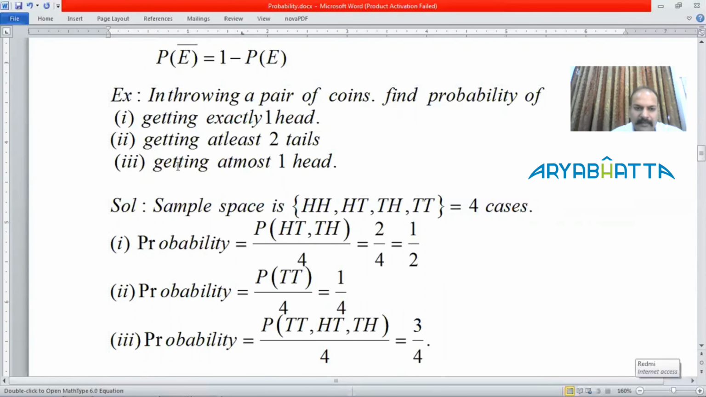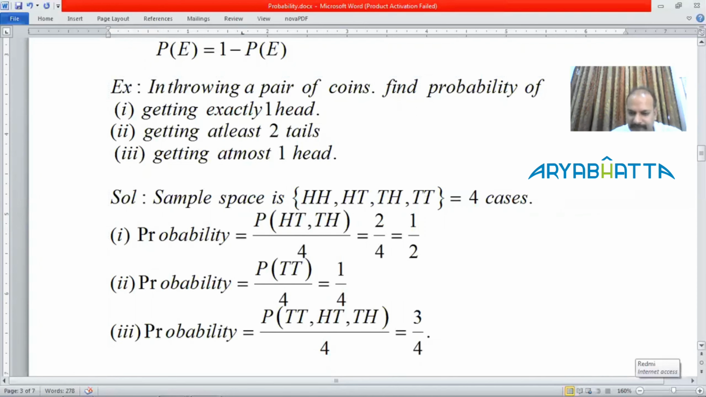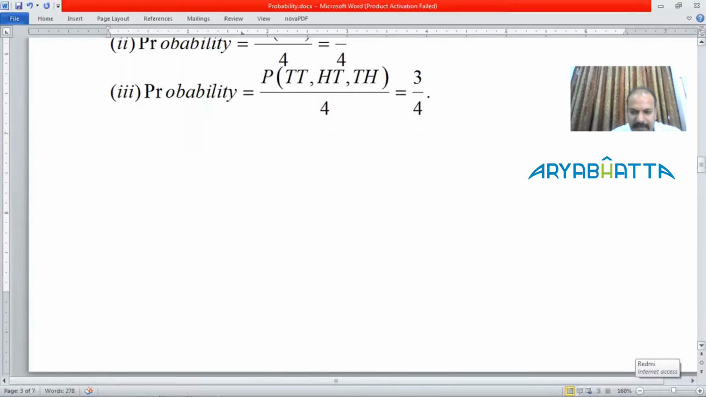And in the third one, we are asking for at most one head. At most means a maximum of one head should be there. So a maximum of one head means less than one head is also possible. So we're going to have zero heads or one head. Zero heads means no head. That is the case of TT. And one head means HT and TH. So this is 3 by 4. Let's come down to the next example.